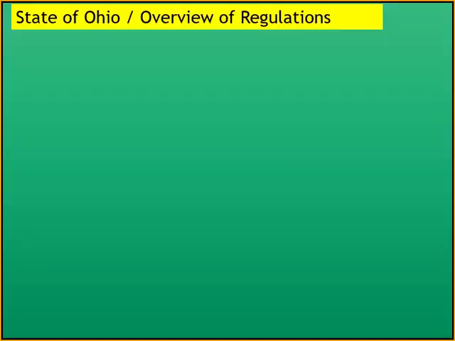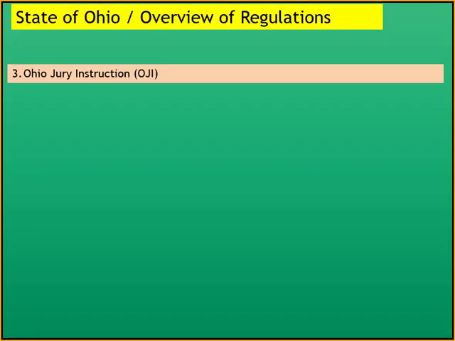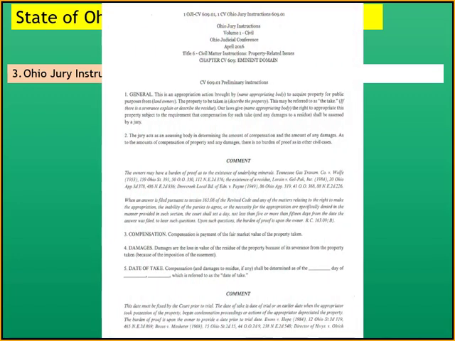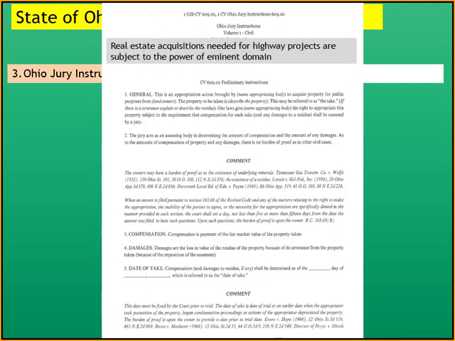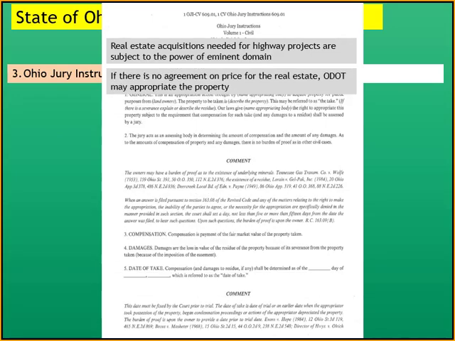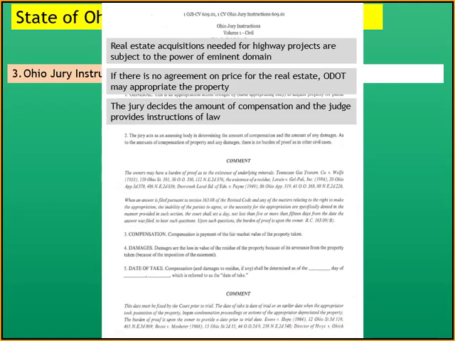All right, more overview on state of Ohio regulations. Ohio Jury Instruction, OJI. It defines what is compensable. So in front of you is Ohio Jury Instruction. Real estate acquisitions needed for highway projects are subject to the power of eminent domain. If there's no agreement on price for the real estate, ODOT may have to appropriate the property, and the jury decides the amount of compensation, and the judge provides instruction of law.